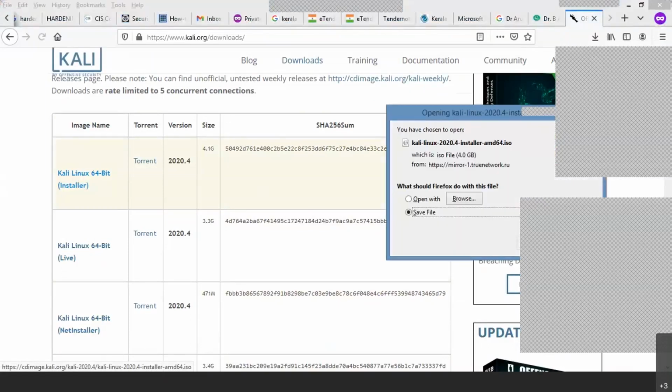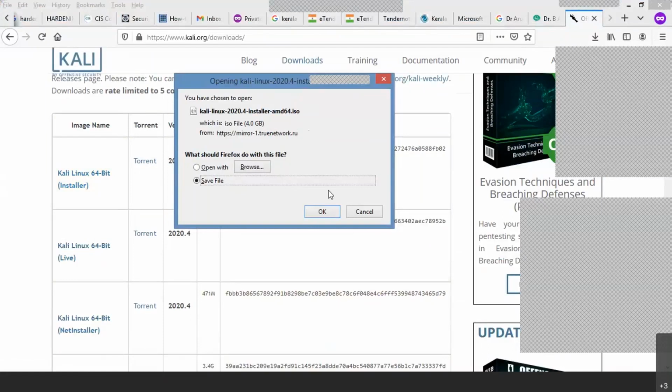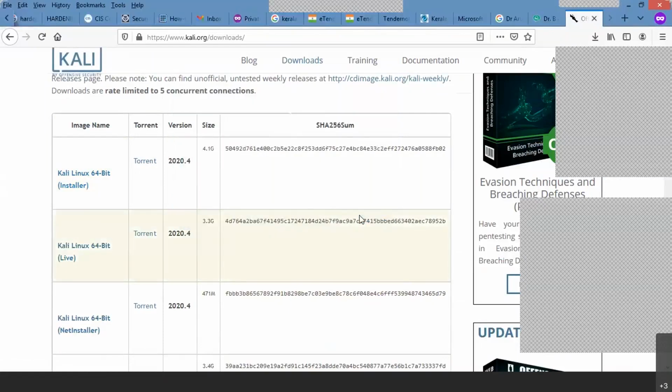Can you see my screen, a particular ISO file is downloaded? Sir, what is the live software? Live software is something like when you are installing, it is the same actually, but unless and until your CD or DVD is in the DVD drive or CD drive, it will work. That means it works on your temporary memory or temporary storage only.